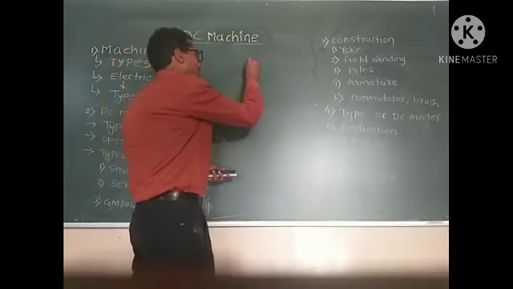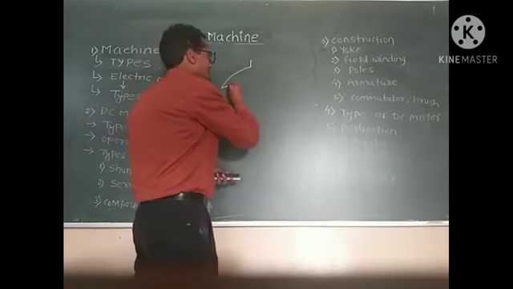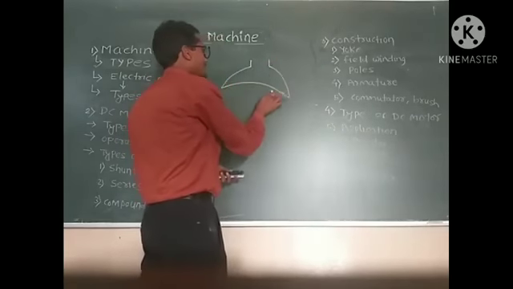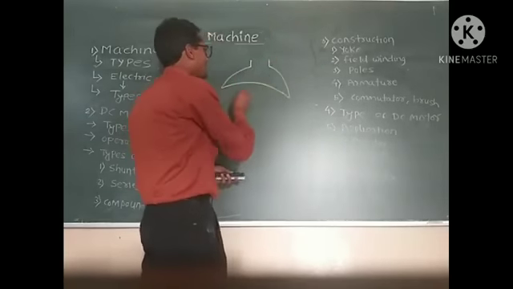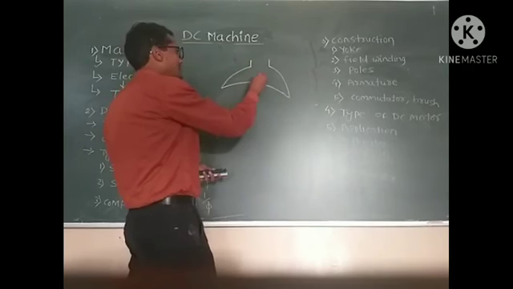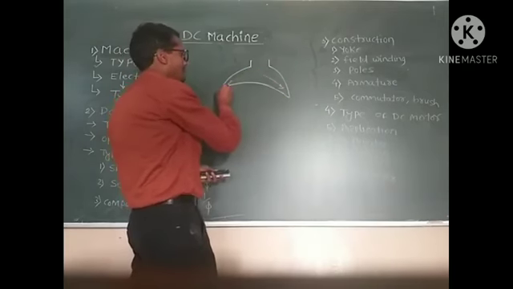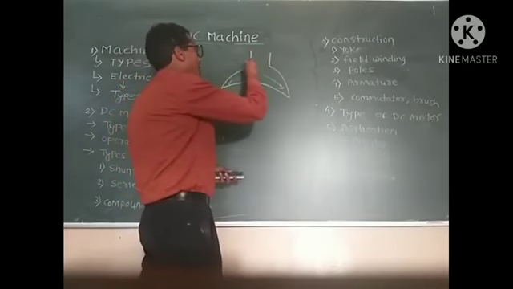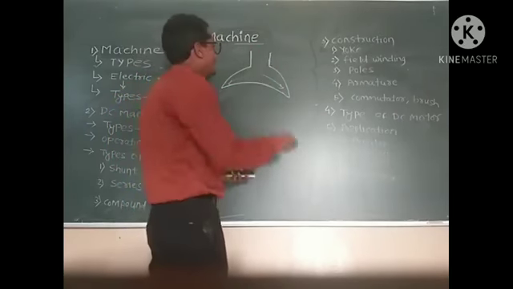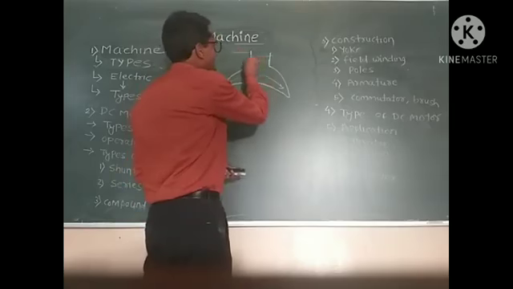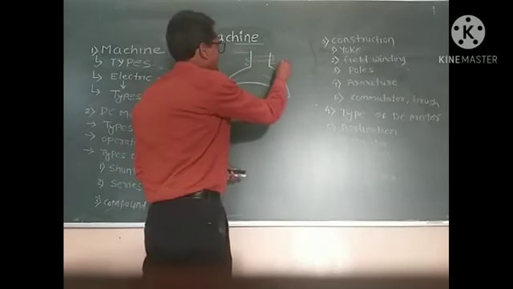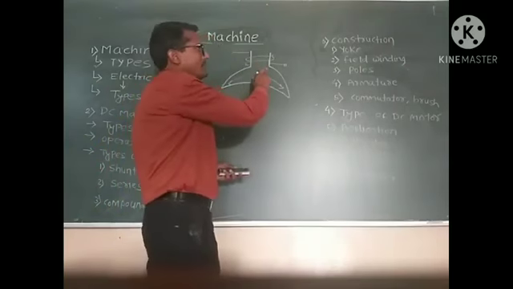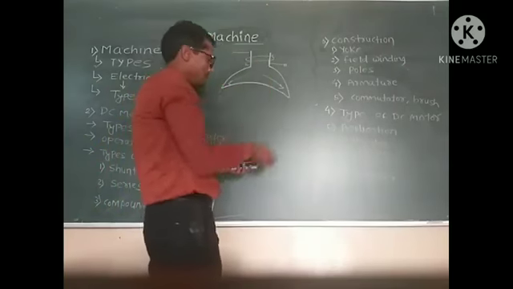The shape of the pole is like that. That means this area enlarges the magnetic field, and the main function of the pole is that it provides a place for the field winding. That means the field winding is mounted on the pole. Okay.